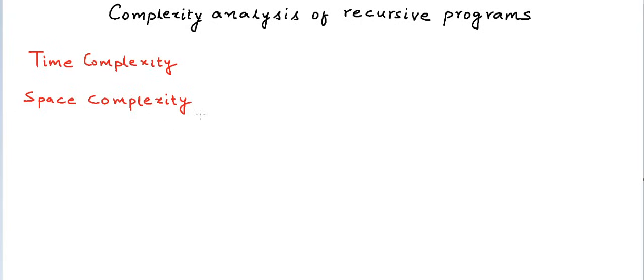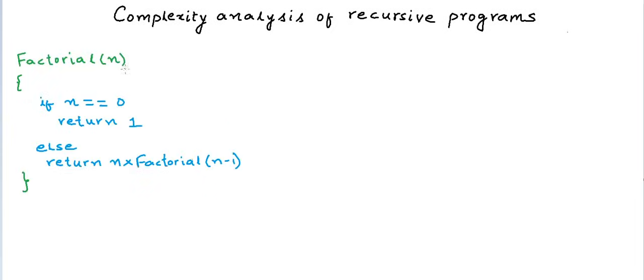So let's pick up a simple example of a recursive implementation of factorial of a positive integer and try to analyze it. So here on the left, I have written a recursive implementation to calculate factorial of n. If n is 0, we simply return 1, else we make a recursive call to calculate factorial of n minus 1, multiply it with n and return the output. Now let's say time taken to calculate factorial of n is equal to T(n).